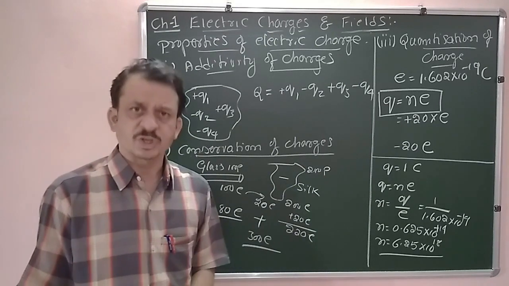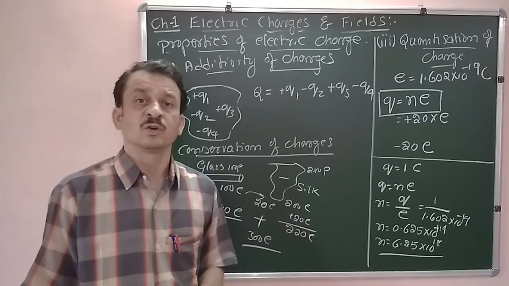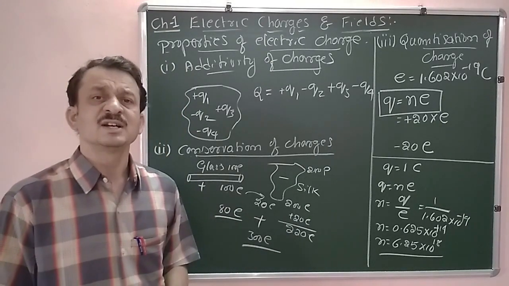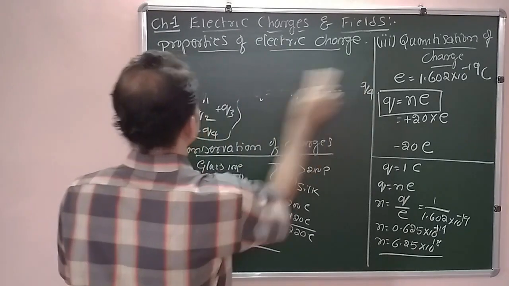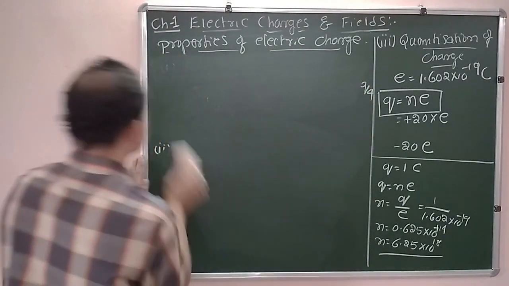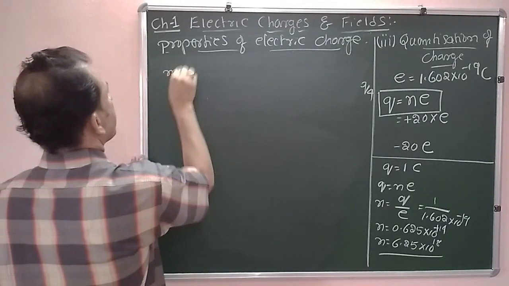For that one, we are using smaller units, that is microcoulomb and nanocoulomb. Micro means 10 to the power of minus 6. We are using the smaller units of charge, that is microcoulomb.